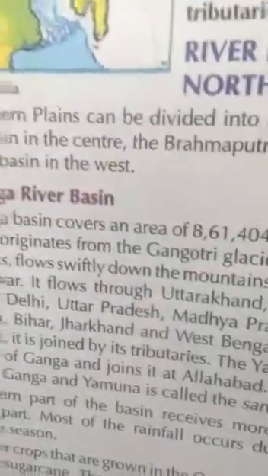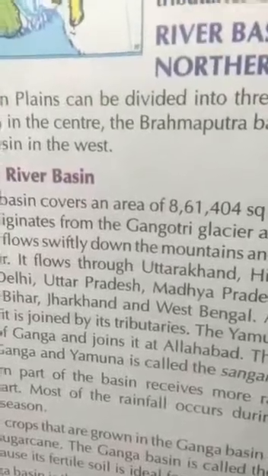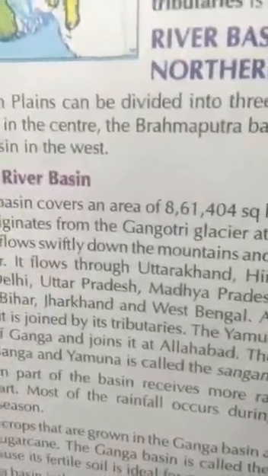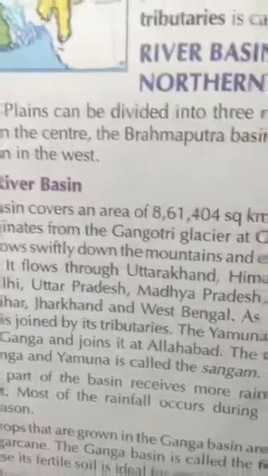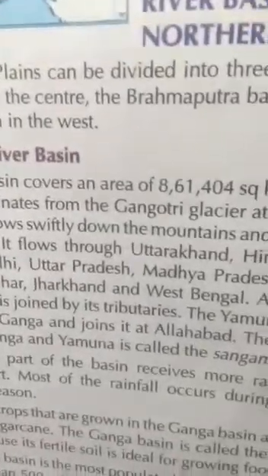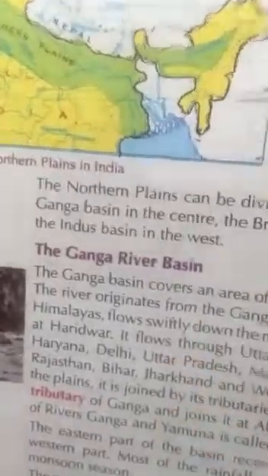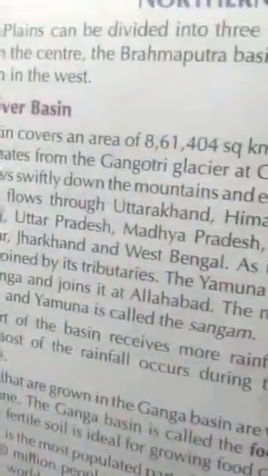The Ganga basin is very much populated. It is one of the most populated river basins in the world, because, as I have told you just before, many rivers flow through this plain, which bring lots of silt deposits in the plains and make the plain fertile. So this much, and we will discuss the life of the Ganga basin region later on in our coming videos. Now we are going to discuss the Brahmaputra basin.